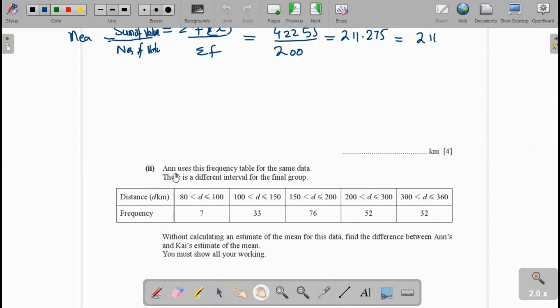In the second part, Ann uses this frequency table for the same data, with a different interval for the final group. Here is the data. 80 to 100 is 7, 100 to 150 is 33, and so on. Without calculating an estimate of the mean for this data, find the difference between Ann's and Kai's estimate of the mean. You must show all your values.